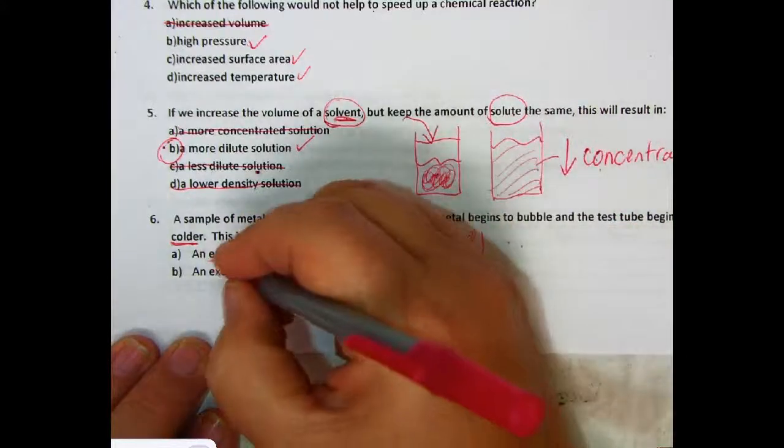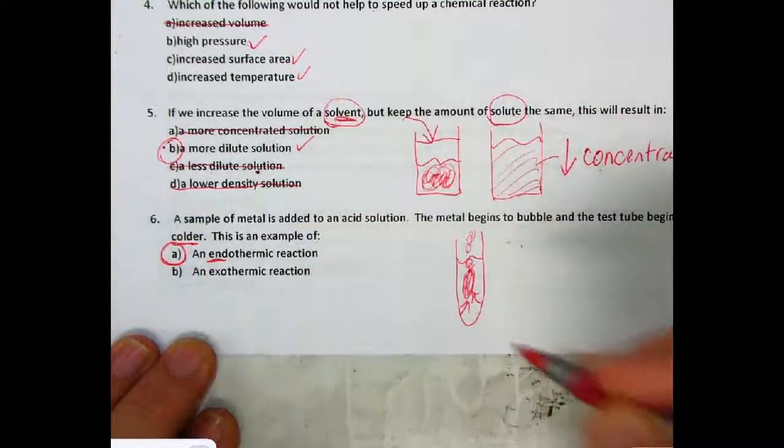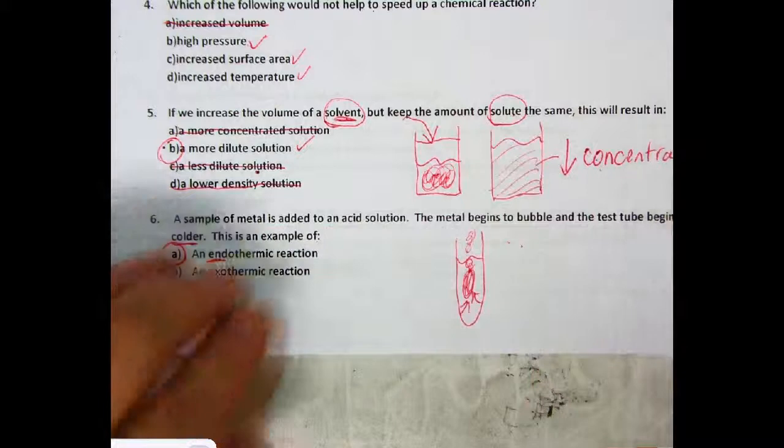So drawing the heat in, endo is what makes it go in. Remember, endo is in, exo is out. Okay.